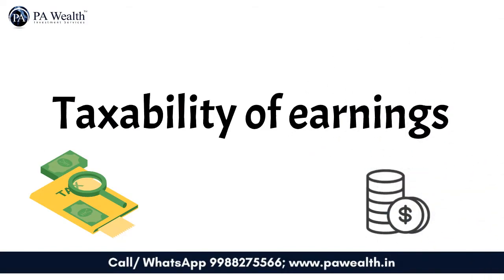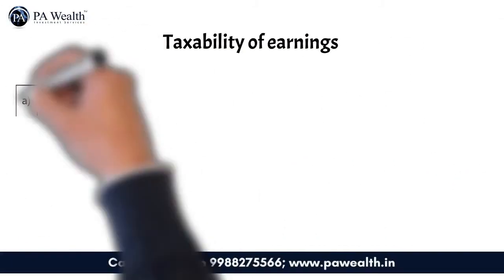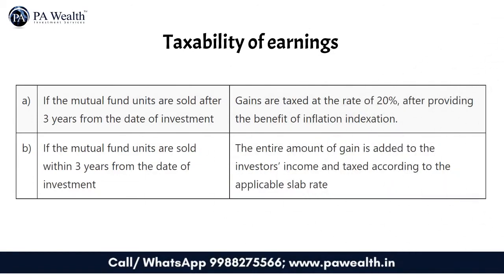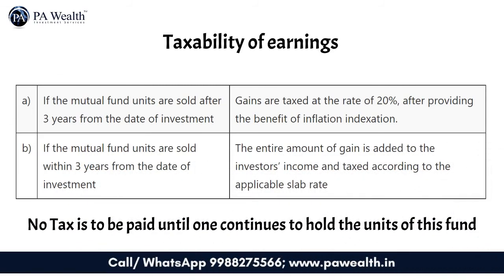Taxability of earnings. A. If the mutual fund units are sold after 3 years from the date of investment, then gains would be taxed at the rate of 20% after providing the benefit of inflation indexation. B. If the mutual fund units are sold within 3 years from the date of investment, then the entire amount of gains would be added to the investor's income and taxed according to the applicable slab rate. Meanwhile, no tax is to be paid until one continues to hold the units of this fund.